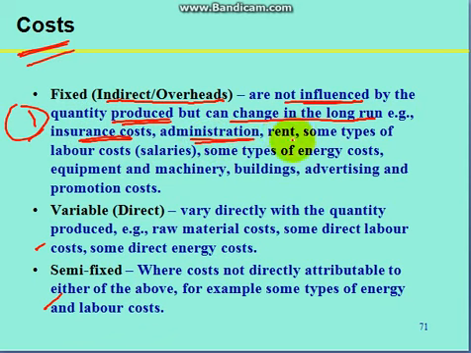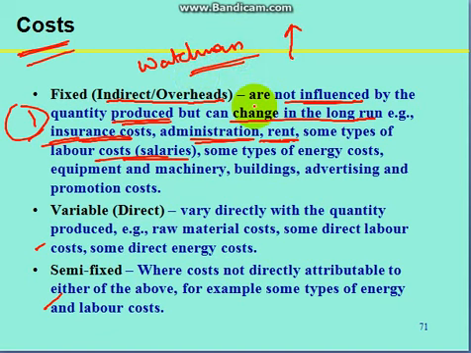Administration part, say for a building rent, it is fixed, it will not change. Even if you do 10,000 production or you do 1 lakh production, it will not change, it is fixed. Okay. Similarly, the insurance cost is also fixed. There are some type of labor cost or salaries which are fixed. Say for example, watchman, he will not change, so it will not change as the production increases, right? So that salary is fixed.